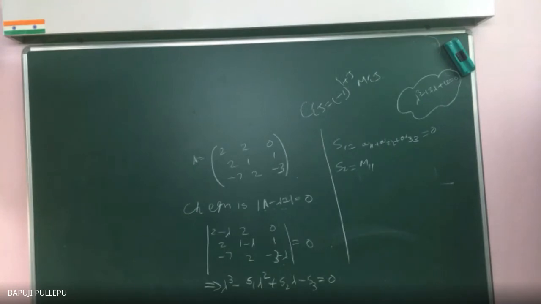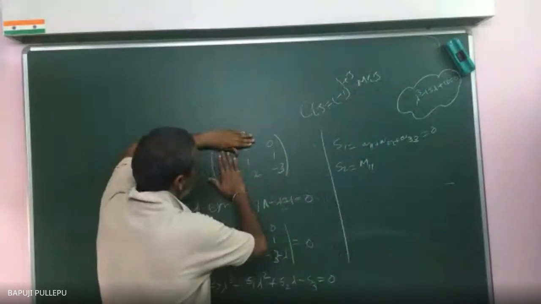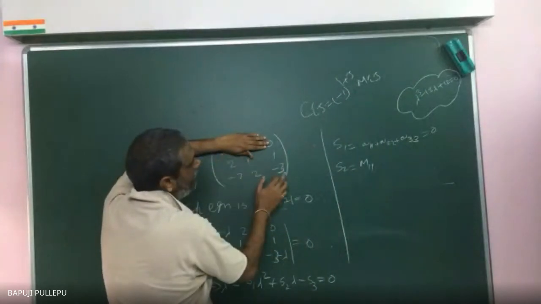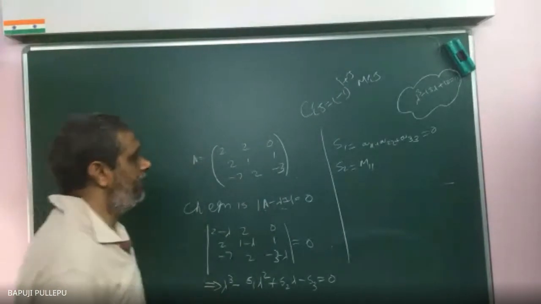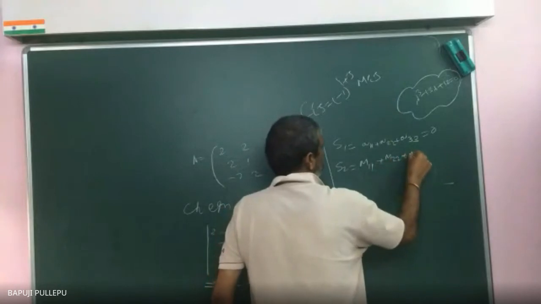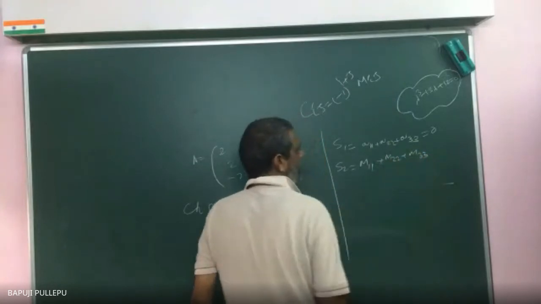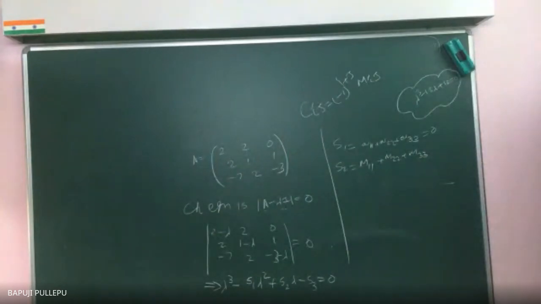How will you find a minor? Minor of 2, how will you find it? Leave this row and this column. AD minus BC. Okay. But here what I am telling is M11 plus M22 plus M33, the diagonal element minors. For diagonal elements, if you write minors and cofactors, both are the same. There is no difference because they are always positive only. Am I correct or not?